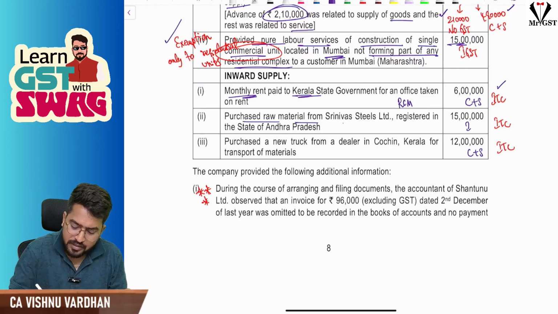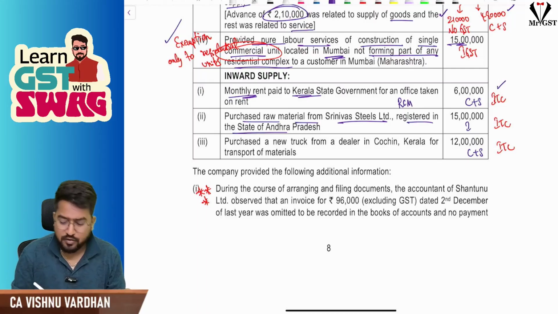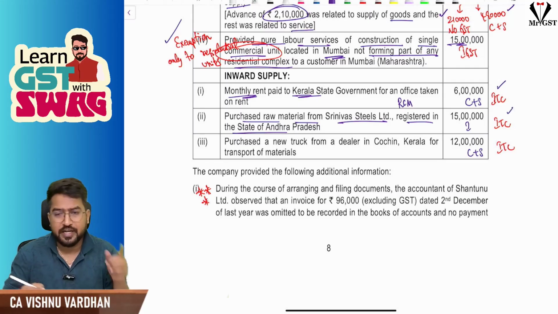Next, purchased raw material from Srinivas Steels Limited, registered in the state of Andhra Pradesh. Andhra Pradesh means IGST. This fellow is in Kerala. So 15 lakh purchases. You can take ITC.